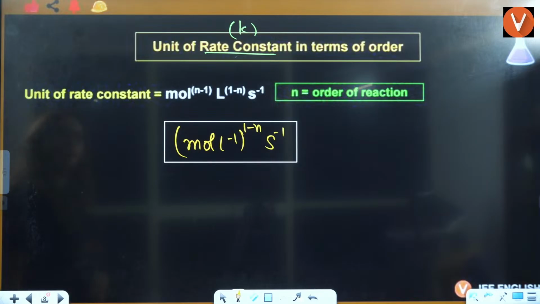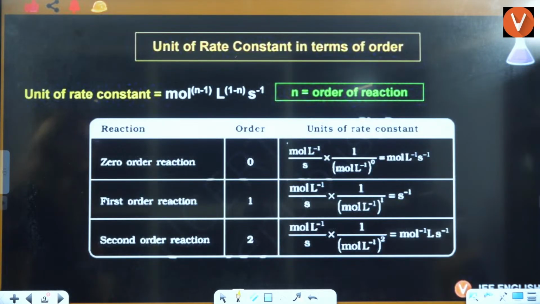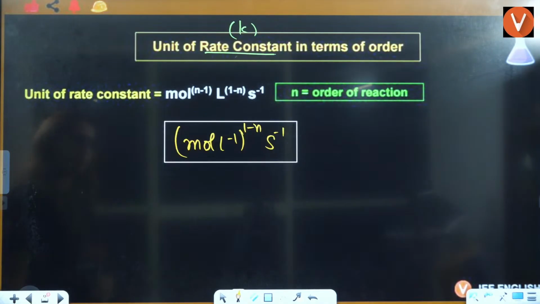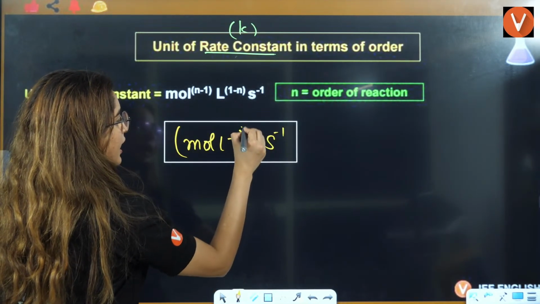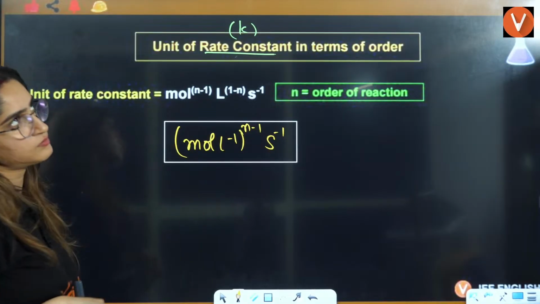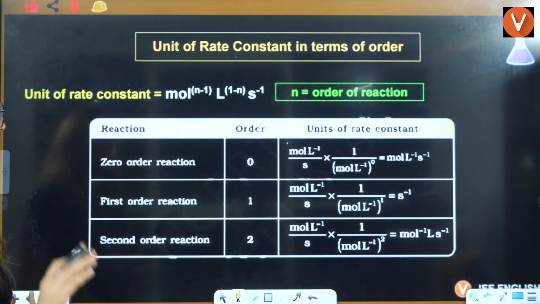The unit of rate constant will be, wait a minute. Put n equals 0. No, it will be that only, n minus 1. Okay, let's do this here.